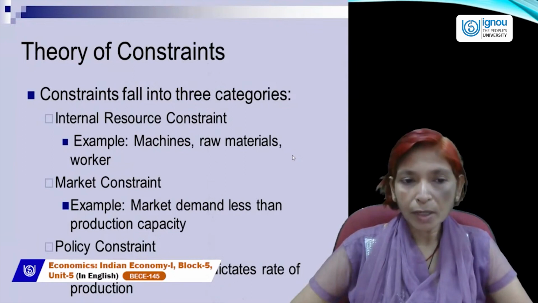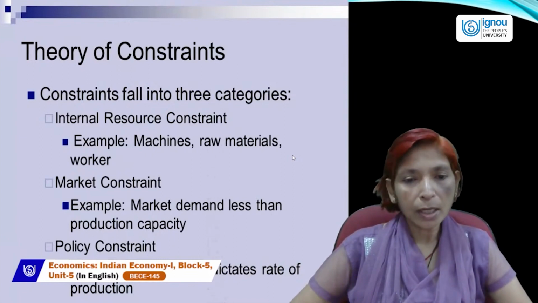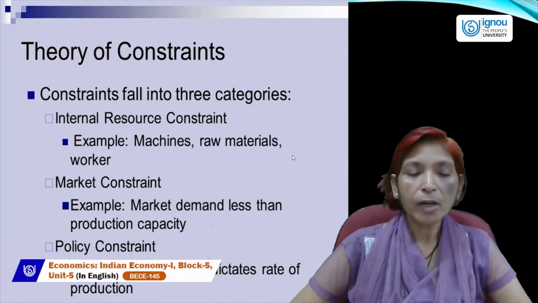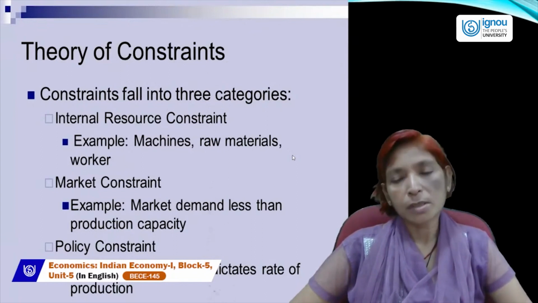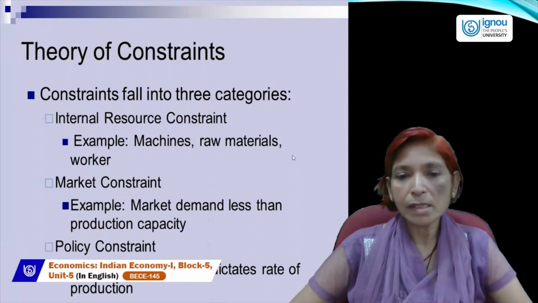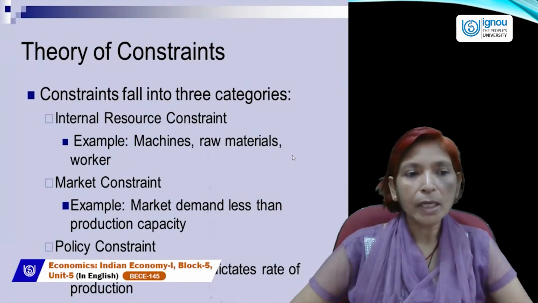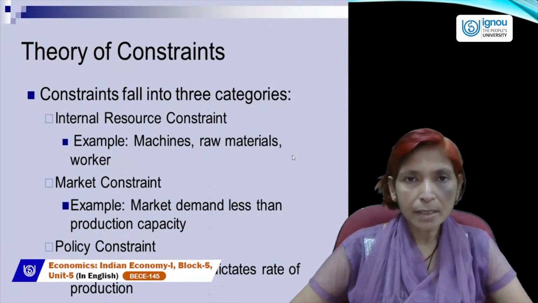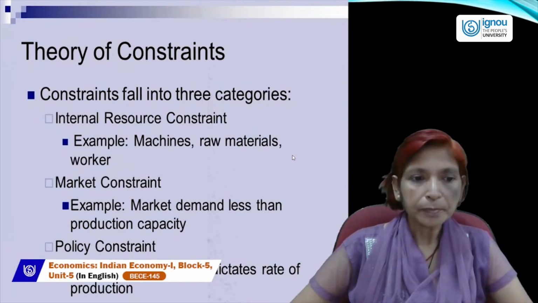If technology is not available, machines are backward, obsolete, or outdated. If raw material is not available according to the requirement of producing goods and services, if workers are not efficient, not talented, not literate, then how is production possible? And without producing goods and services, we can't achieve higher economic growth. So these are called internal resource constraints, which include machines, raw material, and workers.